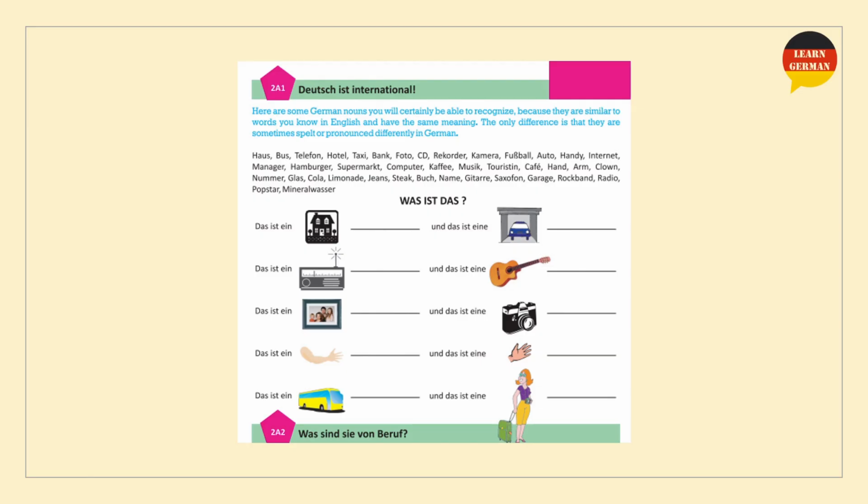On this page, for the first part, there are some words given which are similar in the English language. The only difference is they are sometimes spelled or pronounced differently in German, but they have the same meaning as in English. For example, Haus, Bus, Telefon, Hotel, Taxi, Bank, Foto, CD, Recorder, Kamera, Fußball, Auto meaning car,